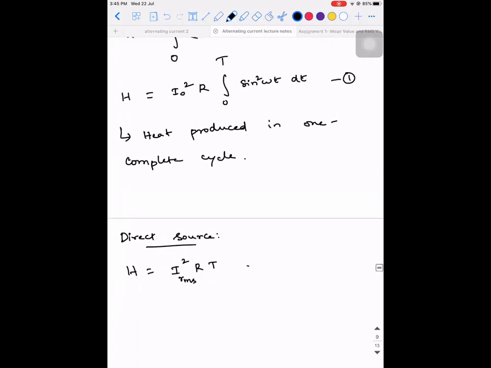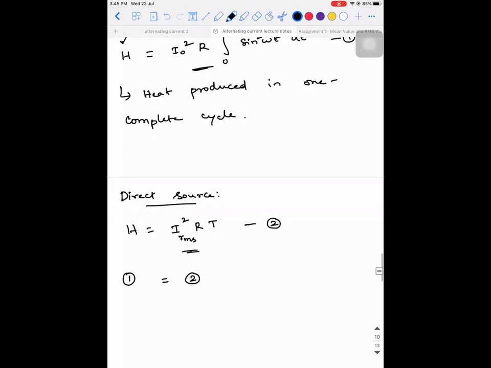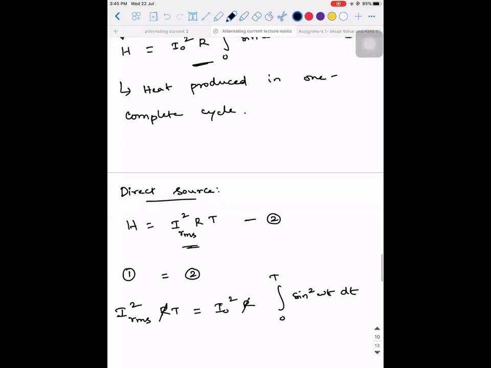So if I take this as 1, this as 2. If you observe, the amount of heat produced by the alternating source is this much value mathematically. The amount of heat produced by direct source is this much value. So according to the definition, if 1 is equal to 2, then this current will become the IRMS current. So IRMS square into R into T is equal to I naught square into R into integral of 0 to T sine square omega t dt. So what will get cancelled? R and R are gone.